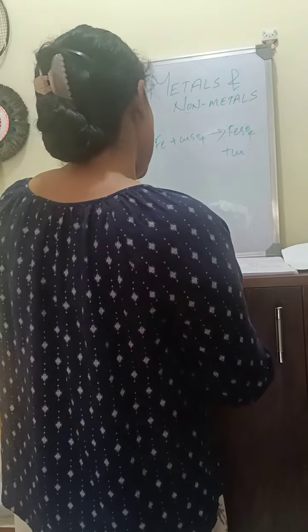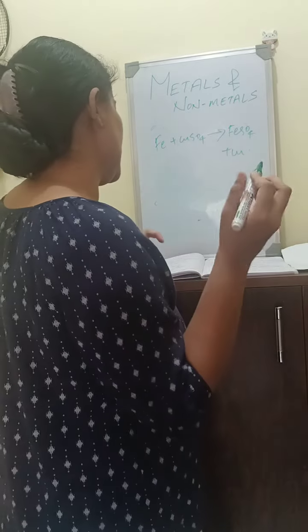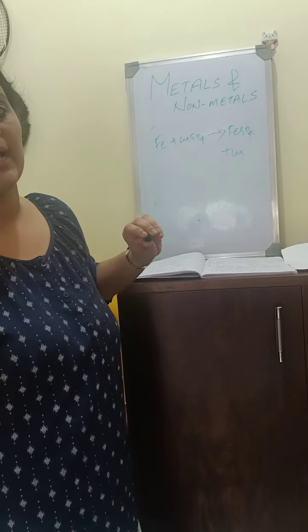Ferrous sulfate solution. And metals, when they react with bases, give salt and hydrogen gas. Similarly, metals react with acids to give salt and hydrogen gas.